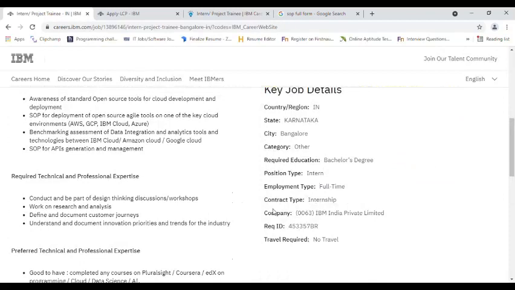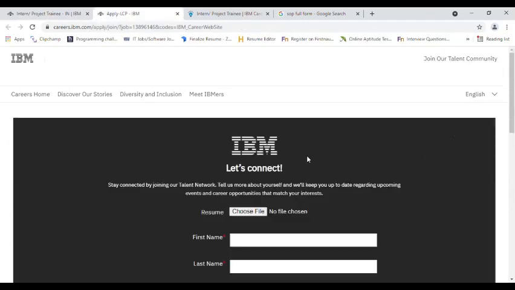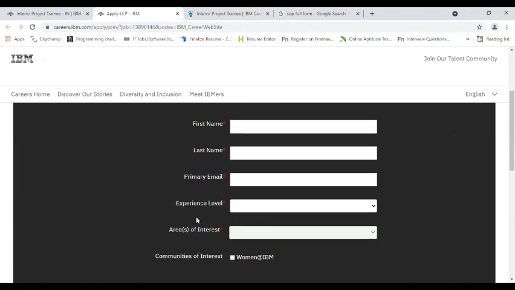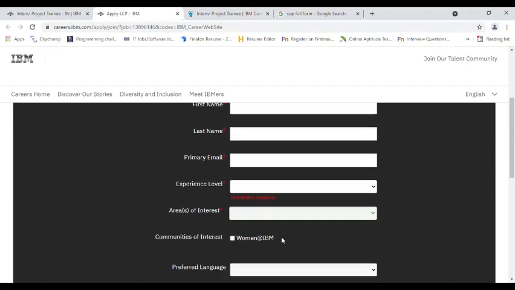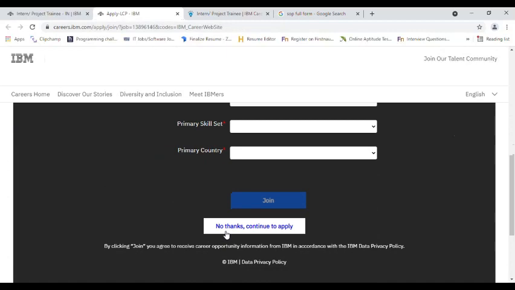Now let's see how to apply for this. I'll provide the link in the description. Upon clicking the link, you'll reach this site. Here you'll find a form. First you have to upload your resume, give your first name, last name, primary email address, experience level, areas of interest, preferred language, primary skill set, primary company, and then you have to click on no thanks, continue to apply. You can also click on join here.